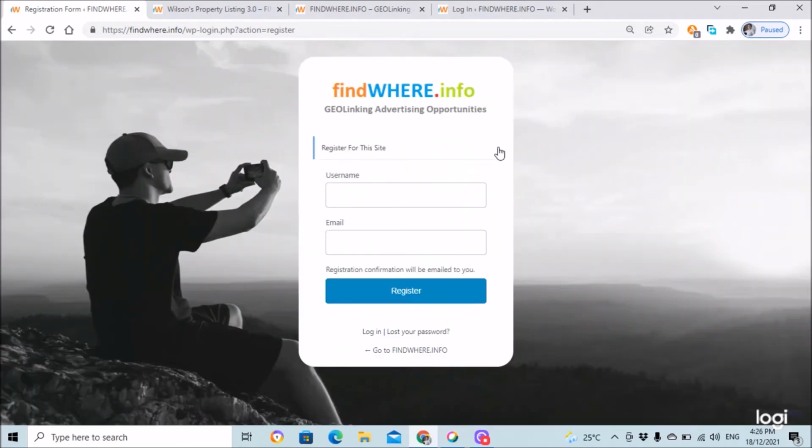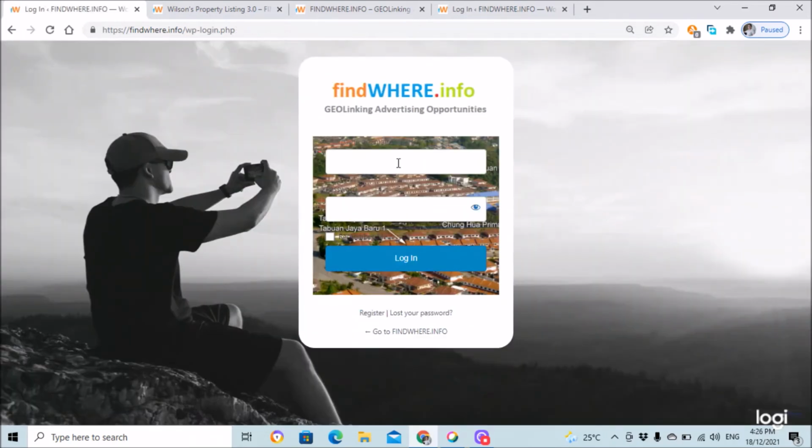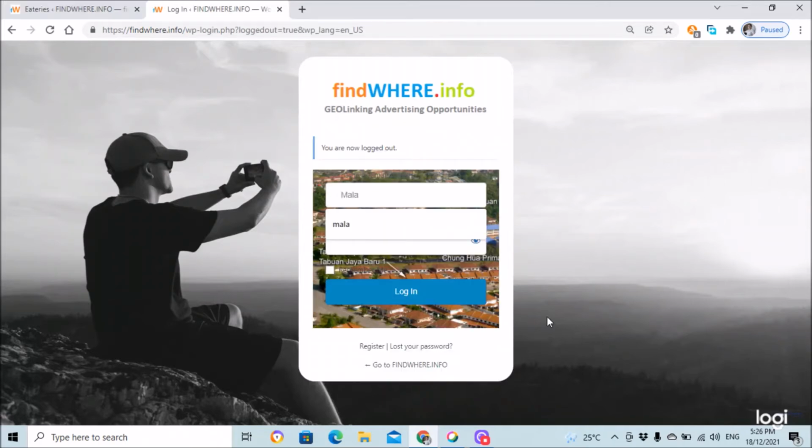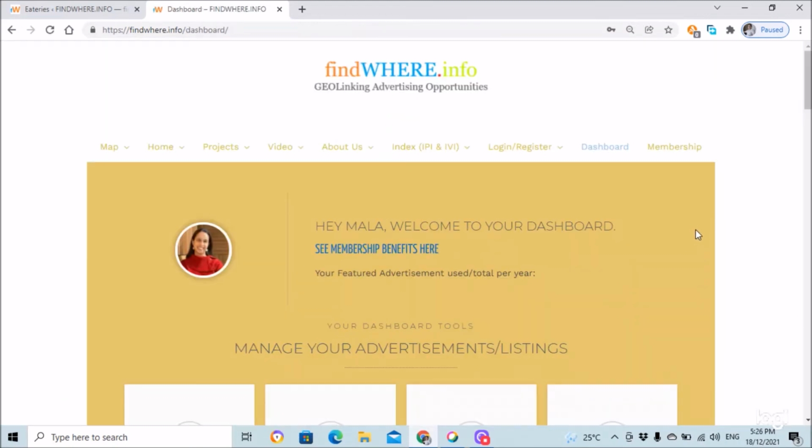Let me show you how to log in and use the favorite button. The favorite button is a feature that I recently incorporated for users who have signed in. Let us choose a name, Mala. So I am signing in as a subscriber, Mala. Immediately when a subscriber signs in, they are sent to the dashboard.